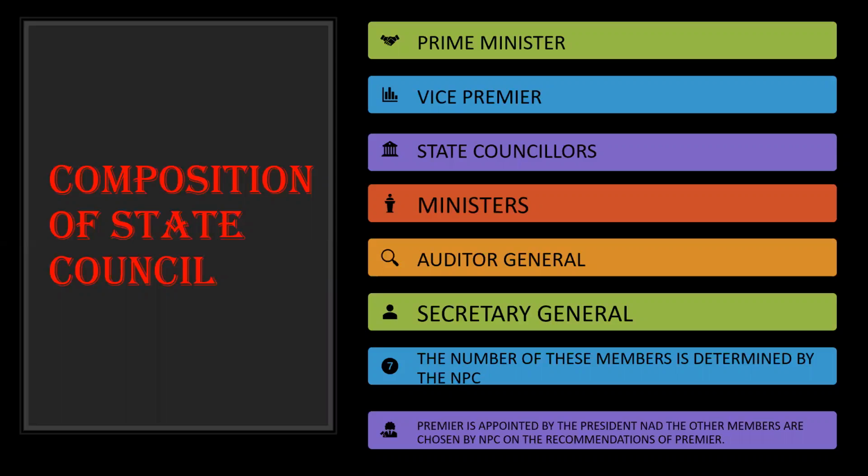The Premier or the Prime Minister is appointed by the President, and the other members are chosen by the National People's Congress on the recommendation of the Prime Minister. We have seen in the functions of the President that he chooses the Prime Minister. He formally appoints. The final choice of the person who is going to become the Prime Minister is of the National People's Congress only.